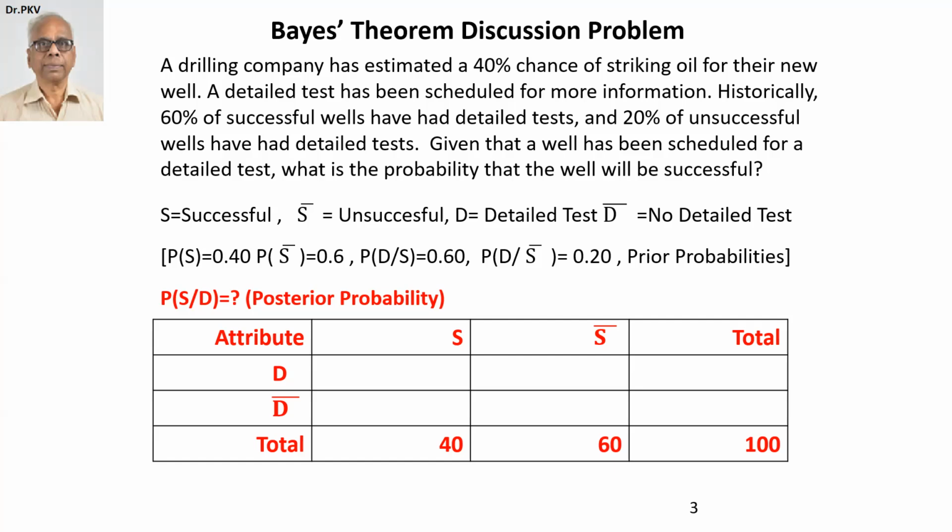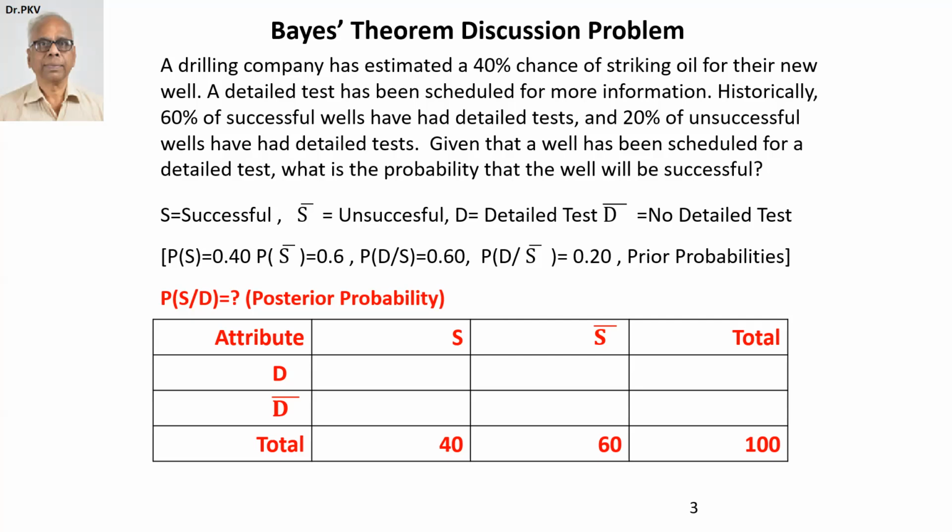We are given certain facts at the start of the exercise. Probability of S, that means success rate, is 40%, so probability of S is 0.4, and therefore probability of S bar is 0.6.